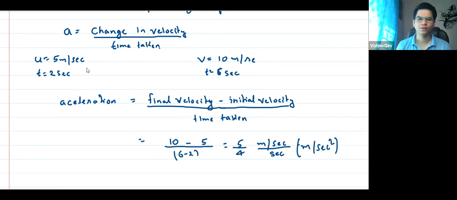It is a difference, Rohan. Think about it. When you talk about time taken, how much time has it taken from this to this? Initially it was 2 seconds, but you have a velocity of 10 meters per second at 6 seconds. So what's the difference in time? Tell me, what's the change in time? Got it, Rohan? We are getting this concept.